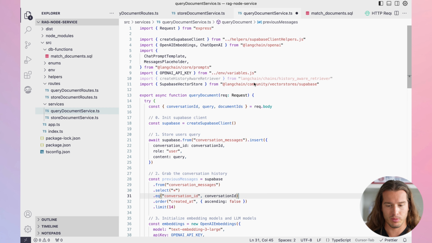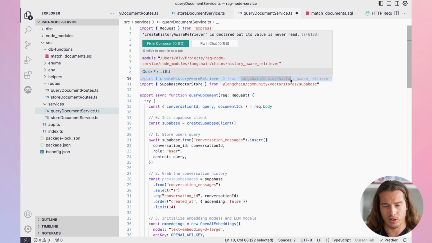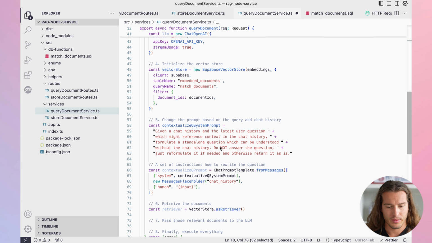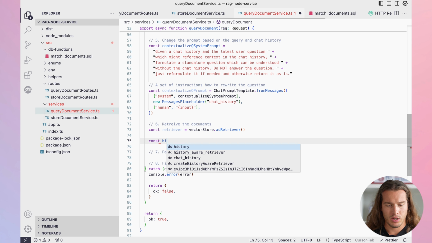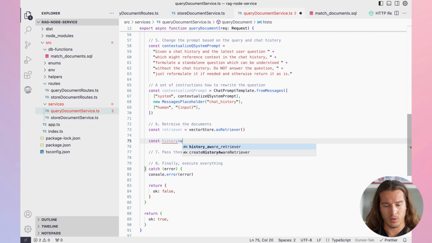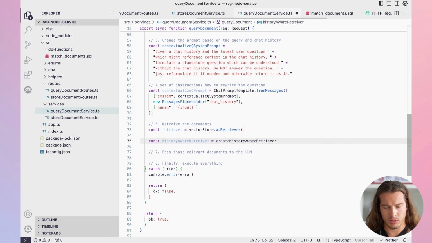That's again also from LangChain, LangChain chains history aware retriever. And here we will do const history aware retriever is create history aware retriever. Okay, I see a typo here. I want to fix it.